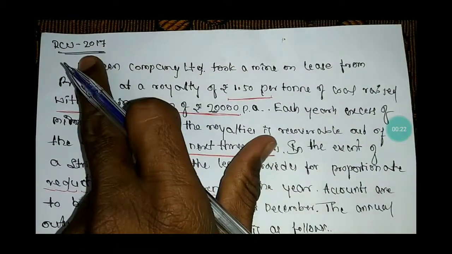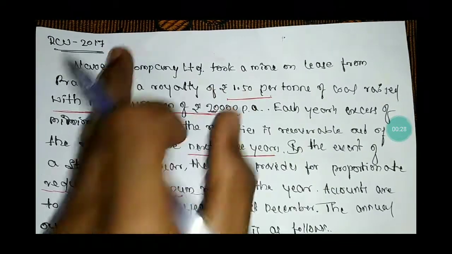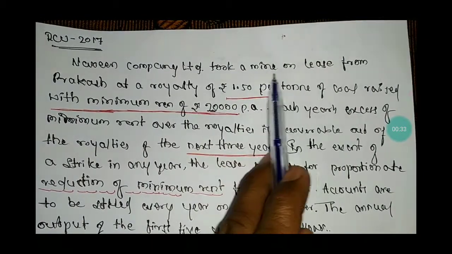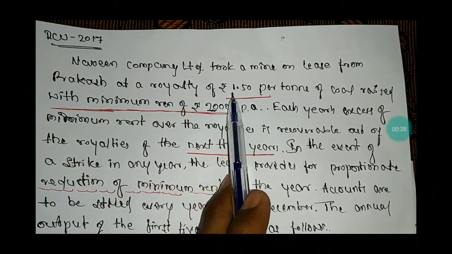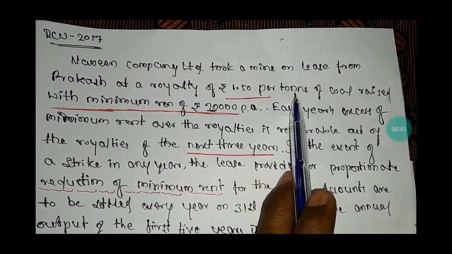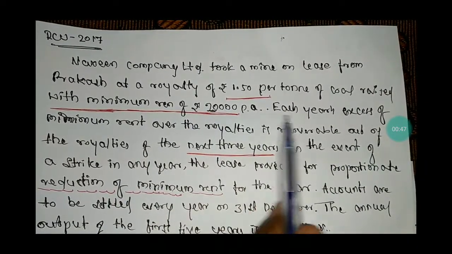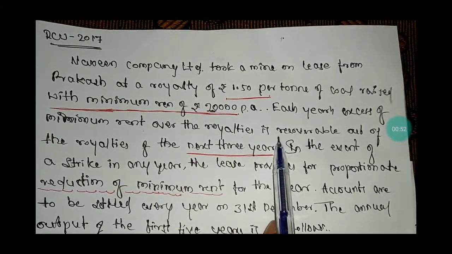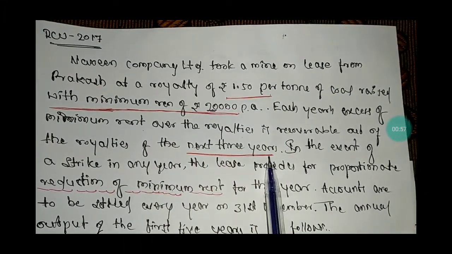Let's start a problem on royalty. It was asked in the year 2017, Rani Channamma University. Navin Company Limited took a mine on lease from Prakash at a royalty of rupees 1.5 per ton of coal raised with a minimum rent of rupees 20,000 per annum. Each year's excess of minimum rent over the royalties is recoverable out of the royalties of the next 3 years.